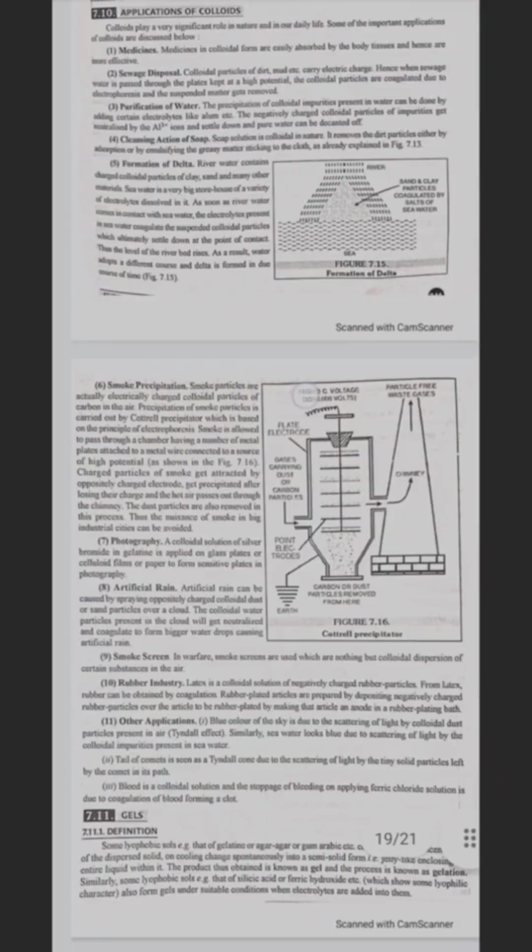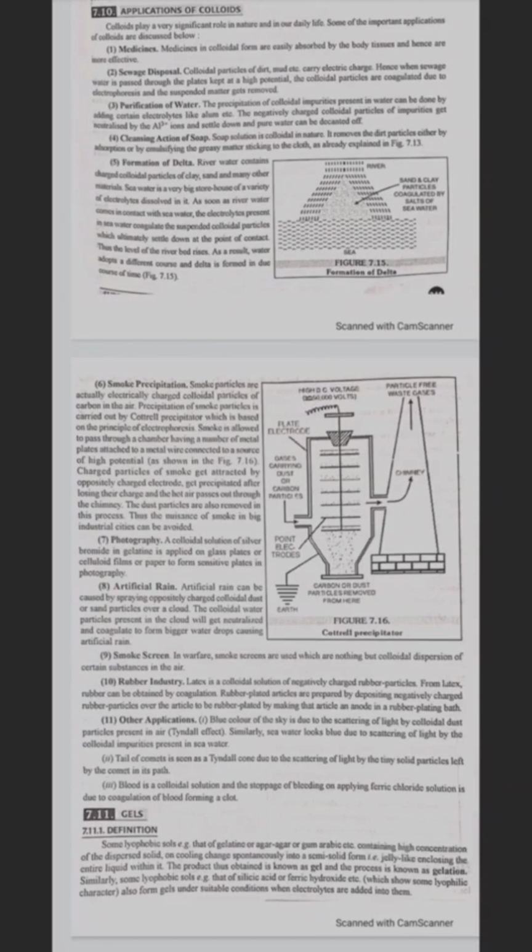Sixth one is smoke precipitation. Smoke particles are actually electrically charged colloidal particles of carbon in the air. Precipitation of smoke particles is carried out by the Cottrell precipitator, which is based on the principle of electrophoresis. Smoke is allowed to pass through a chamber having a number of metal plates attached to a metal wire connected to a source of high potential. Charged particles of smoke get attracted by the positively charged electrode and get precipitated after losing their charge, and the hot air passes out through the chimney. The dust particles are also removed in the process. Thus, the nuisance of smoke in big industrial cities can be avoided.